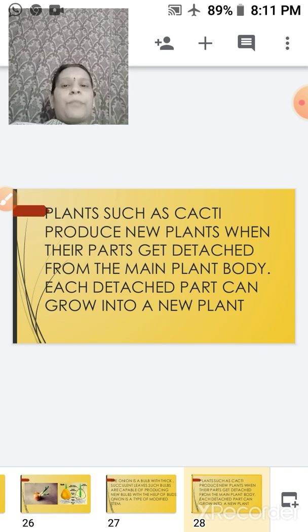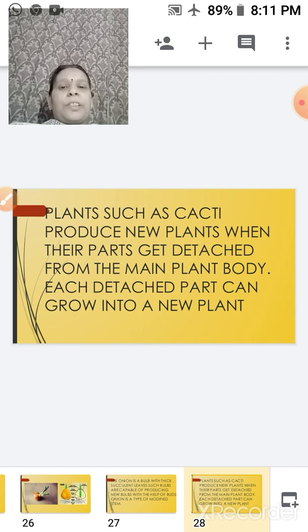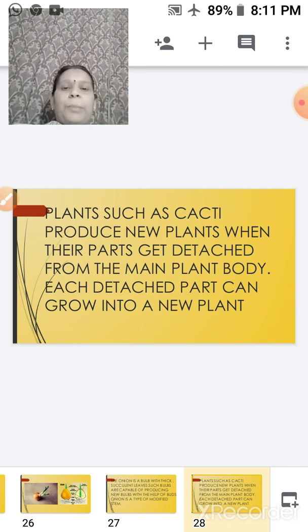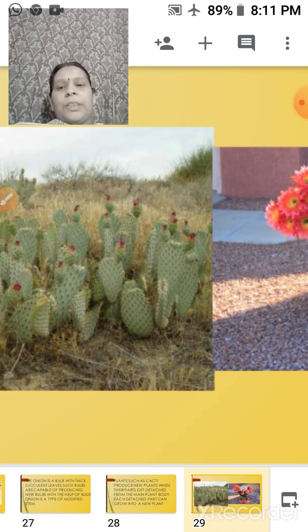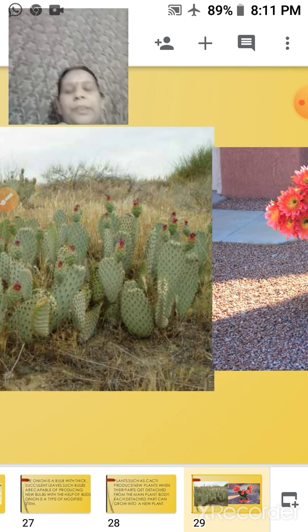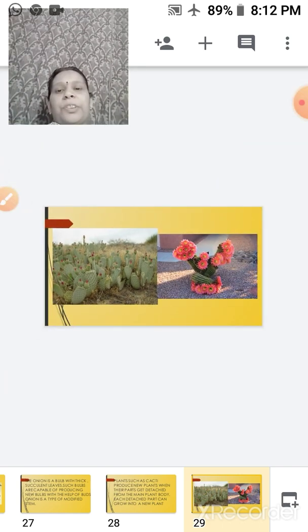Then we have plants such as your cacti, which produce new plants when their parts get detached from the main plant body. Each part that detaches grows up into a new plant. Suppose any part of the cactus, here you can see this cactus plant, detaches and falls on the ground, and when it gets suitable conditions, it grows up into a new plant.